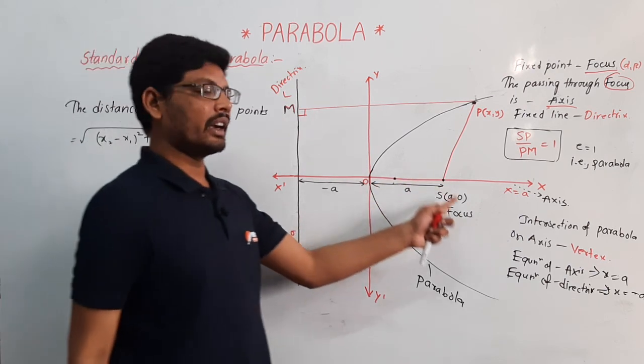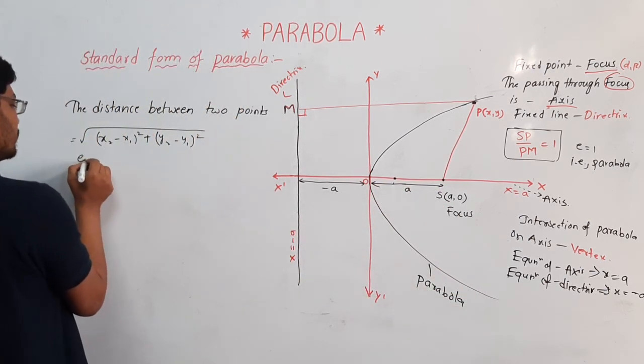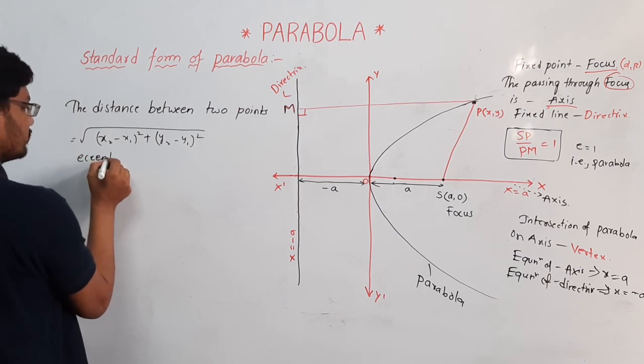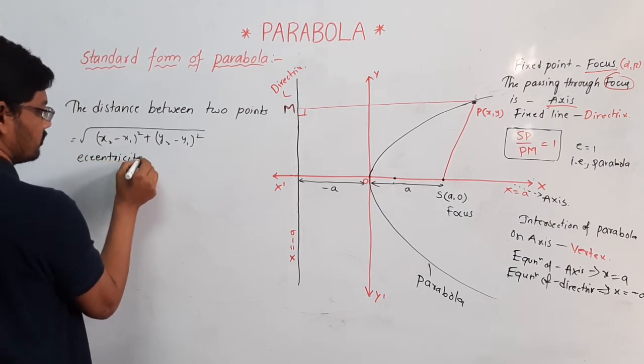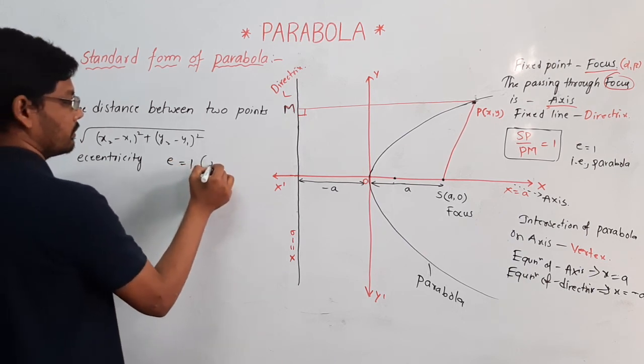According to eccentricity, e is equal to 1, then it is a parabola.